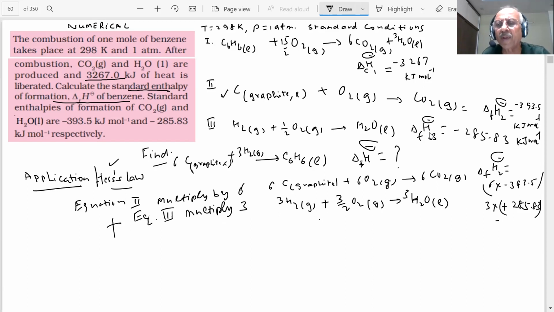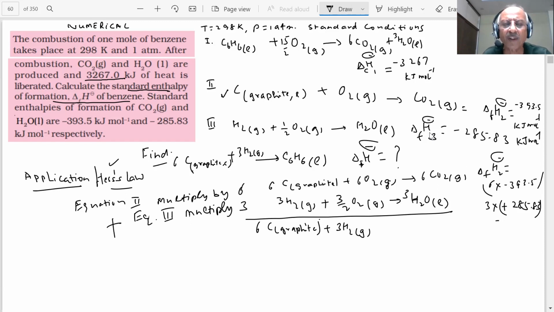Okay? Yes, sir. Then if I add the two, what am I getting? 6 carbon graphite plus 3 hydrogen gas, student. And how much will it become? 6 oxygen and 3 by 2 oxygen. What do I get?